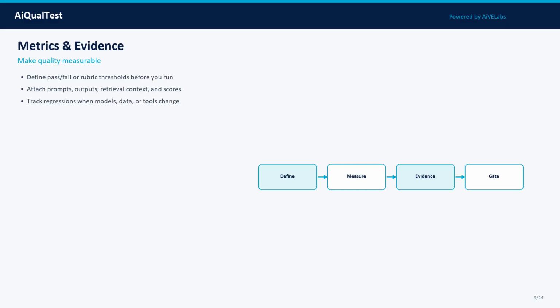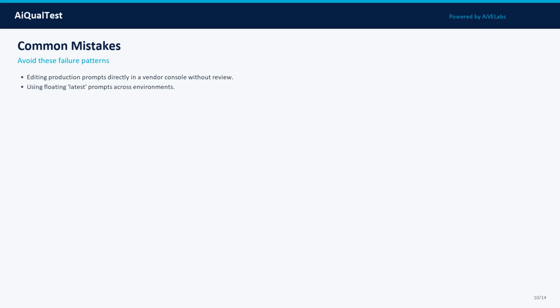Common mistakes slow mature programs. Mistake 1: Editing production prompts directly in a vendor console without review. Mistake 2: Using floating latest prompts across environments. Mistake 3: Skipping evals on prompt PRs because it's just wording.